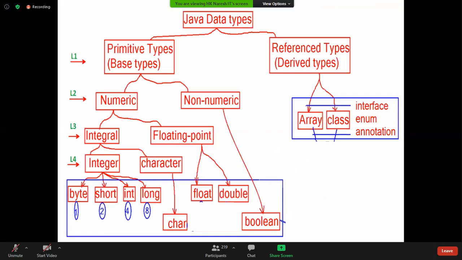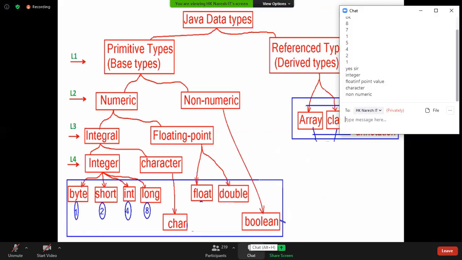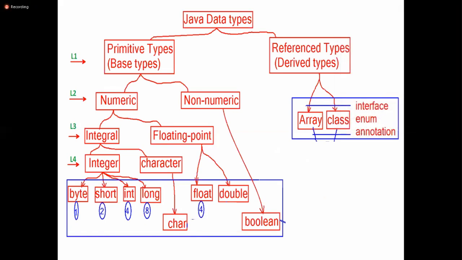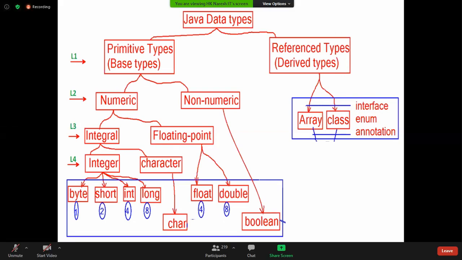Can I hope all of you understand? If I use a float data type, it will occupy 4 bytes of memory. If I use a double data type, it will occupy 8 bytes of memory. And now tell me, if I use char, how many bytes?